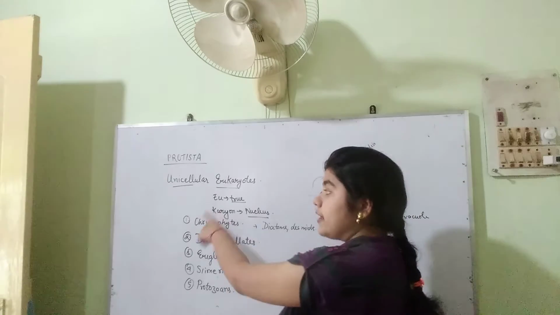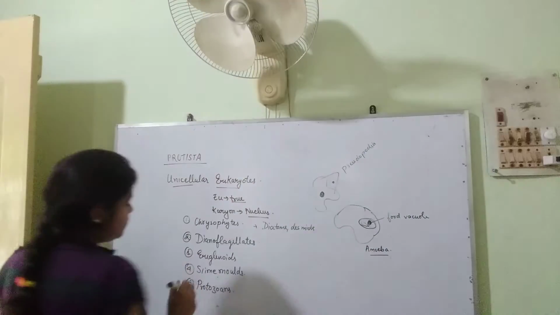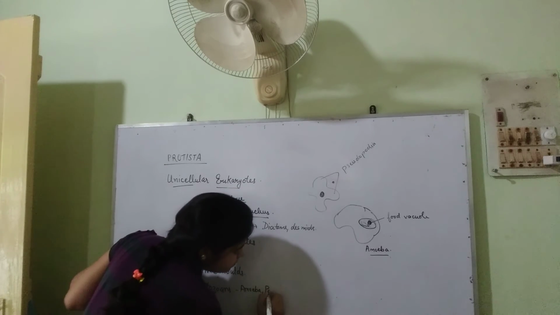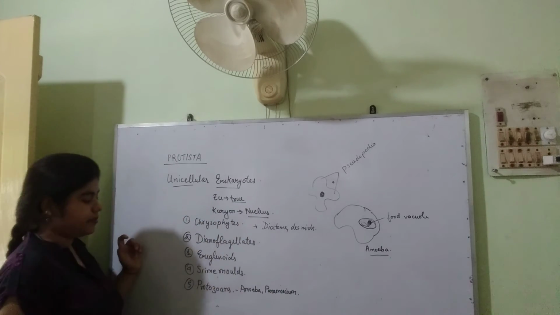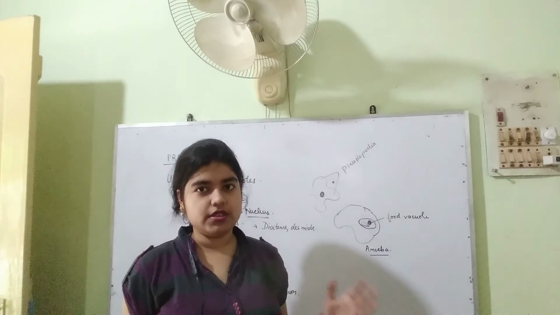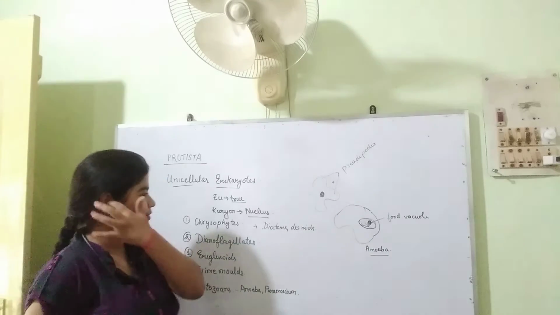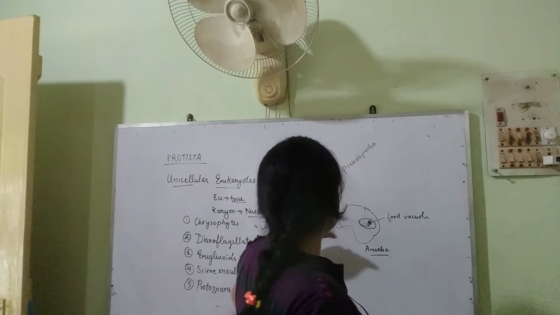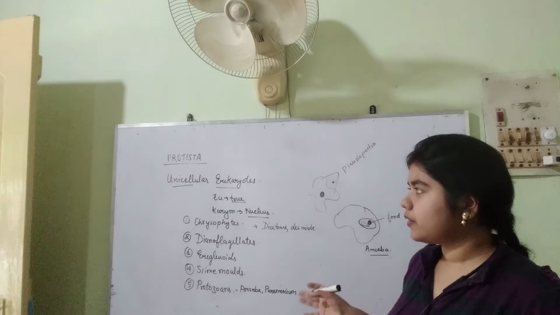So these are the five groups of protistans. Protozoa. In protozoa, amoeba is an example. Paramecium. Okay, and there are other examples. The names are very big, so you will get frightened after. So don't go into the names now. But this is the basic idea of all the groups coming under the kingdom Protista.